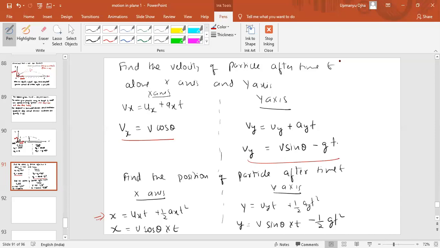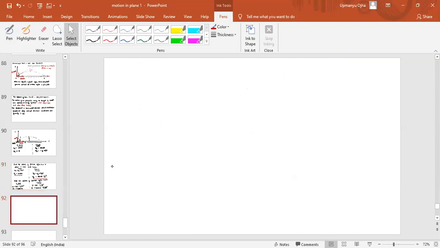We will only use integration when a is variable. The portion for this weekly test is projectile and vector complete.